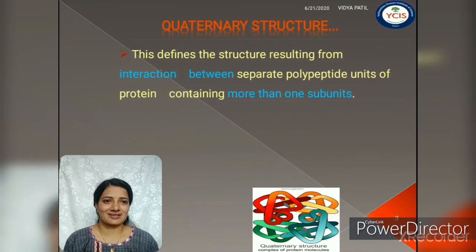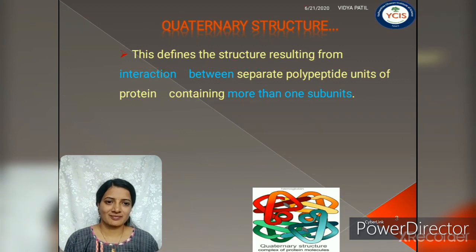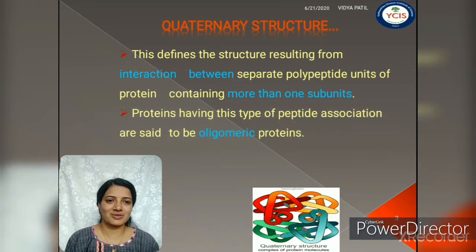Quaternary structure defines the interaction of subunits to form a final protein. It means the structure resulting from the interaction between separate polypeptide chains. More than one subunit is present in the protein, and then this protein achieves its function.